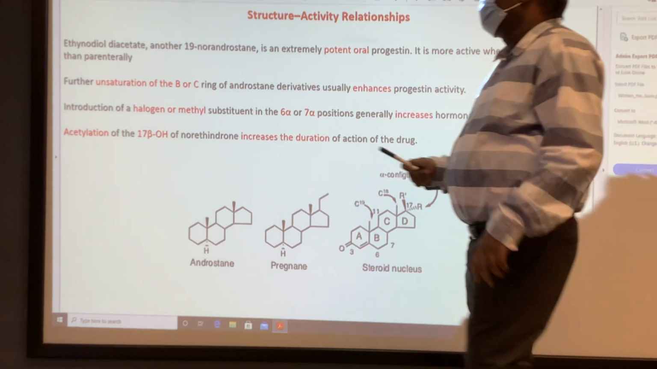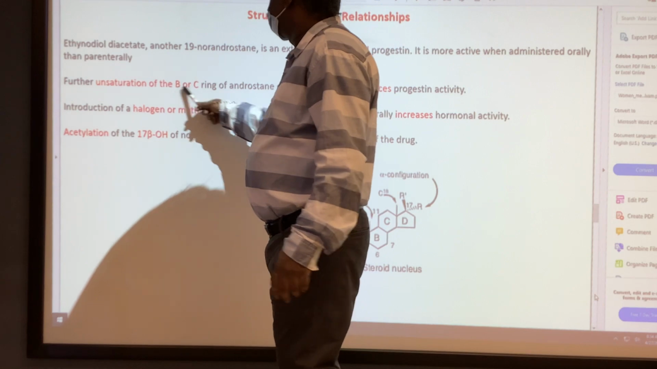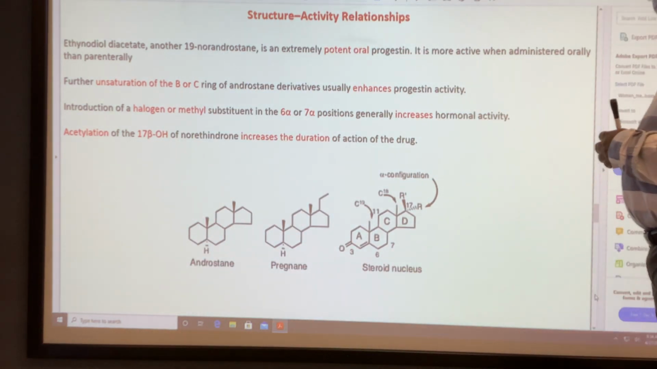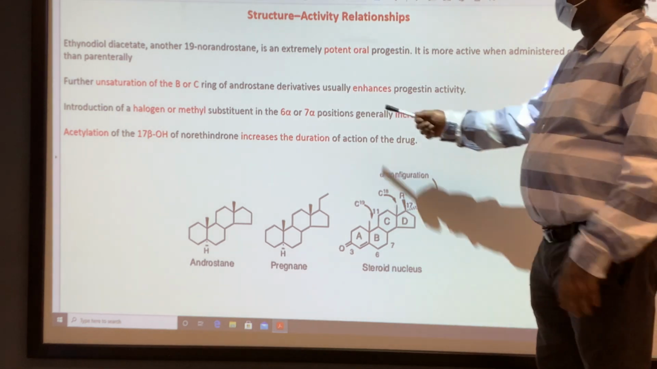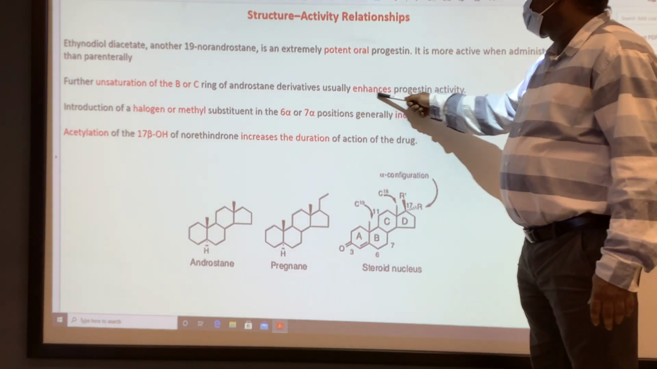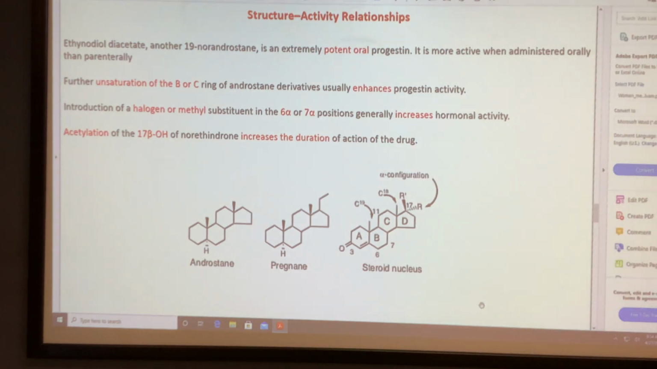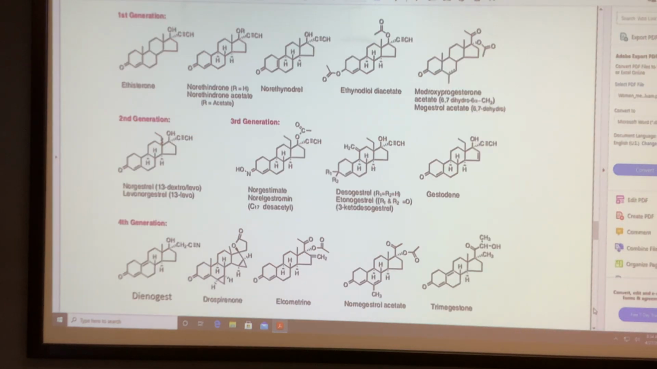Unsaturation in ring B and C. That is a similar concept in the estrogen. When you have a double bond at ring B and C, that enhances the progestin activity. So an additional double bond in B and C makes the compound more potent.